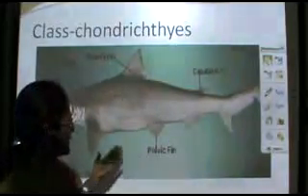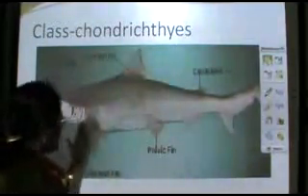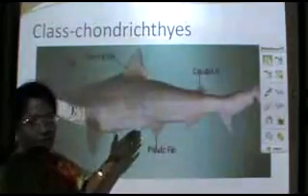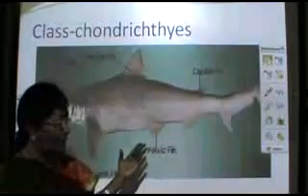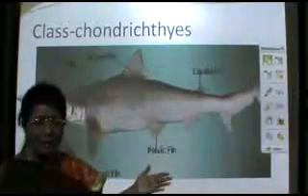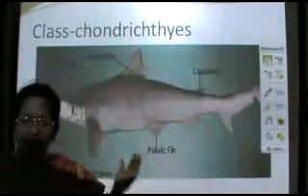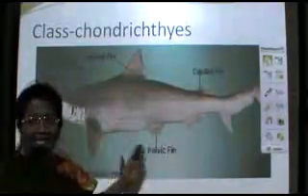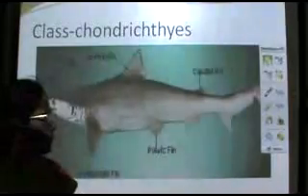So what are the different examples of these cartilaginous fishes? The first one, the one we see here on the board, is Scoliodon, which is commonly called the dogfish. In other words, it is the shark, a common shark. Now, why is it commonly called a dogfish? It is called a dogfish because it has a keen sense of smell. That is why it is called a dogfish.